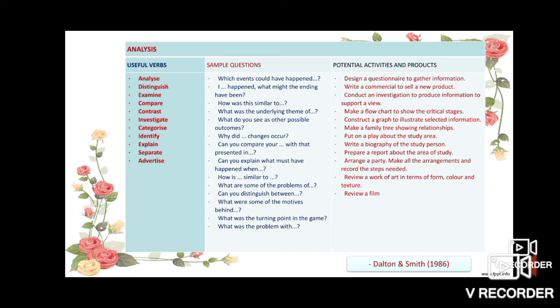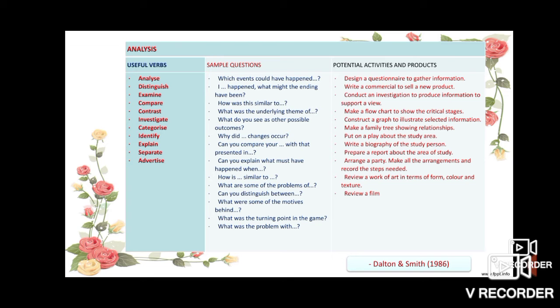question which starts like, which events could have happened? What might the ending have been? How was this similar to ... What is the underlying theme of? How do you see other possible outcomes? Why did ... changes occur?